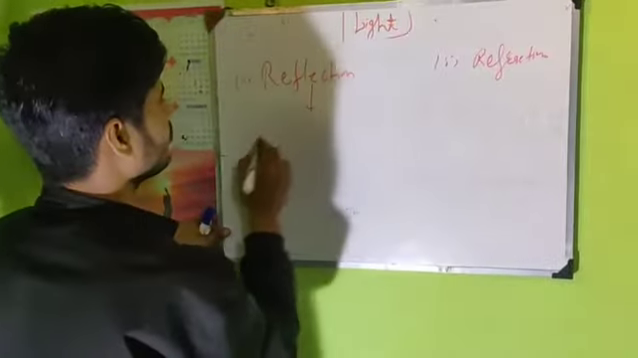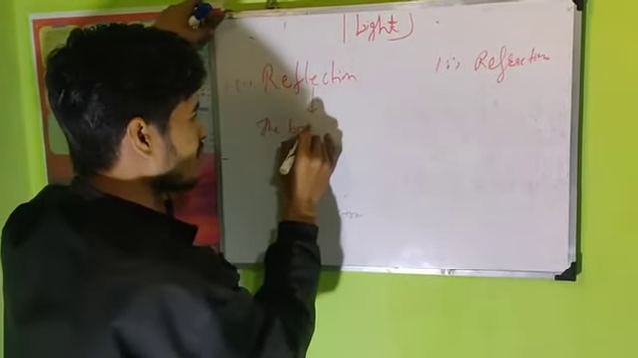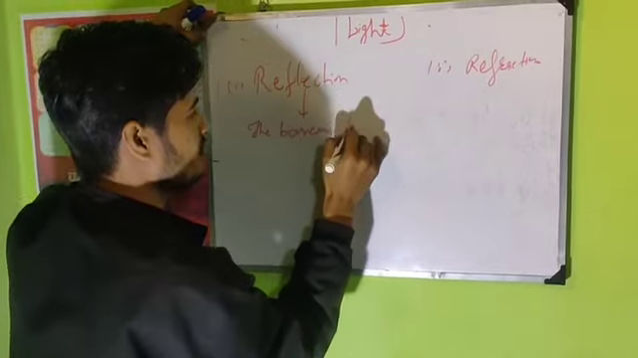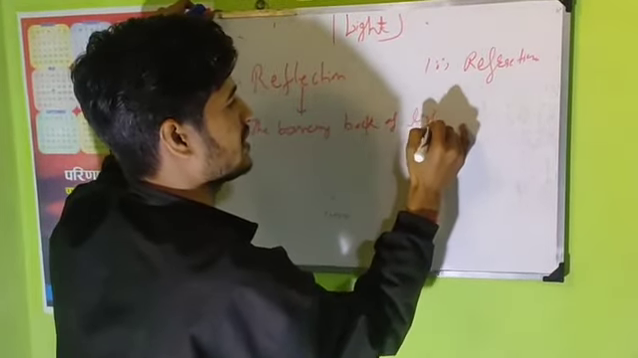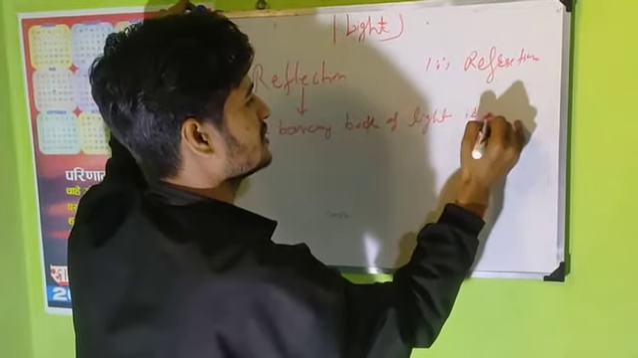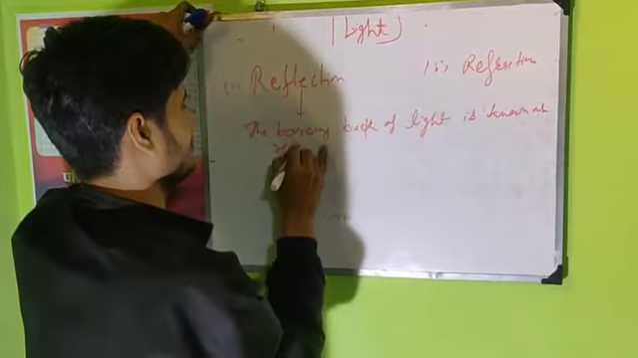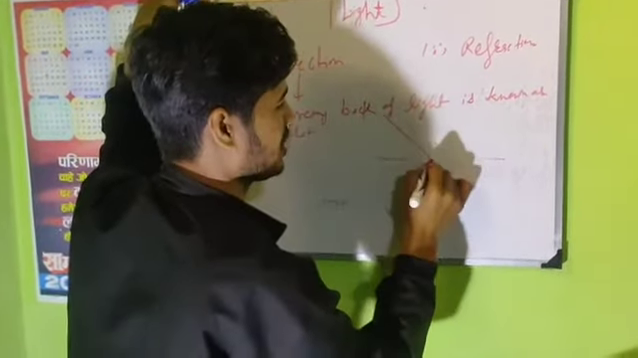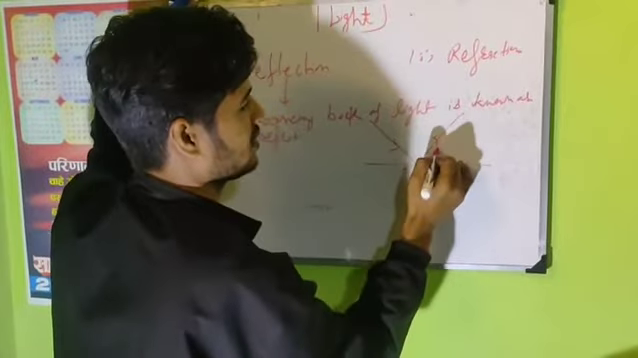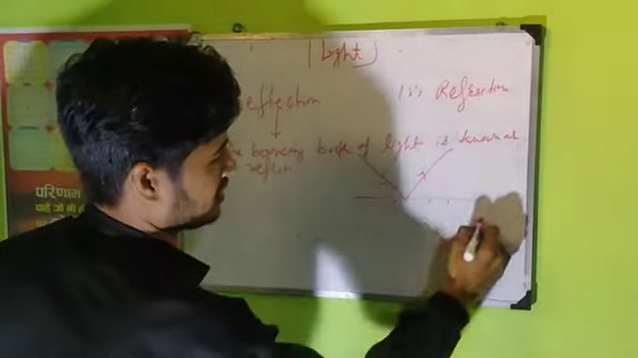First we deal with reflection. The bouncing back of light is known as reflection. For example, you see light falling on a surface and coming back. This is known as bouncing back of light, on any surface.